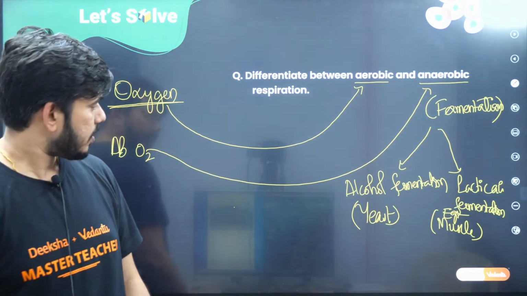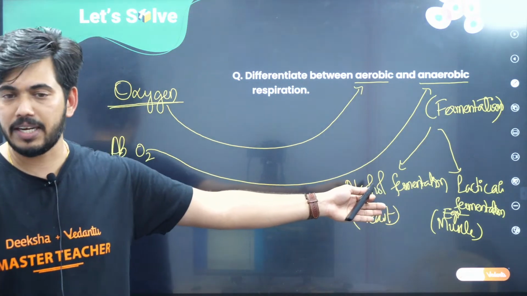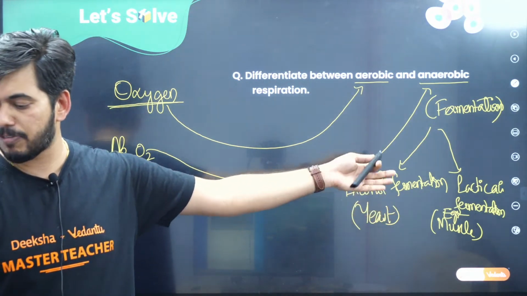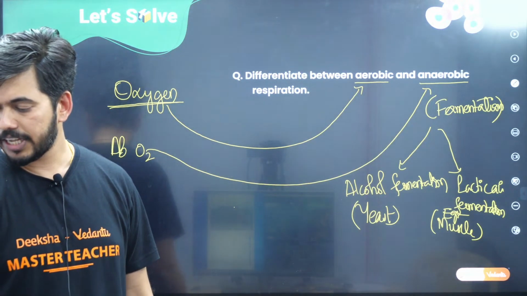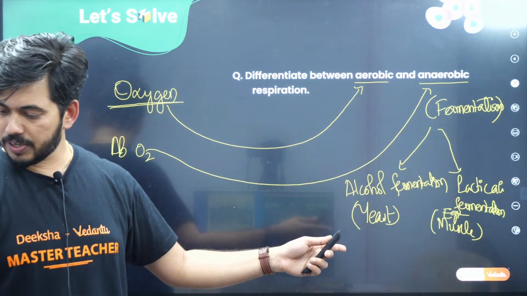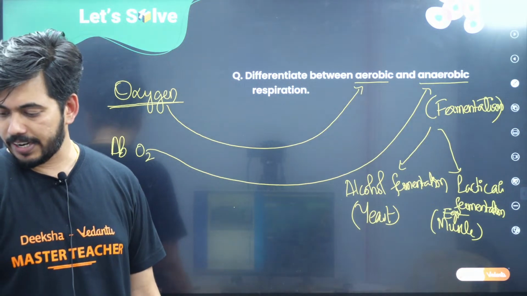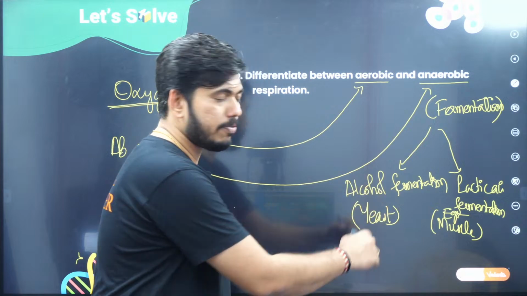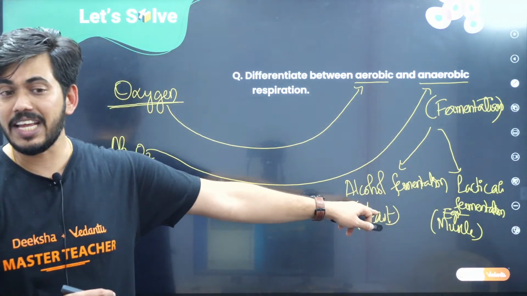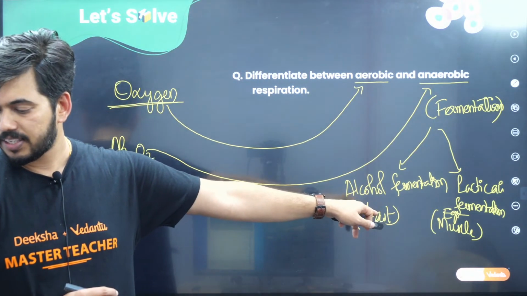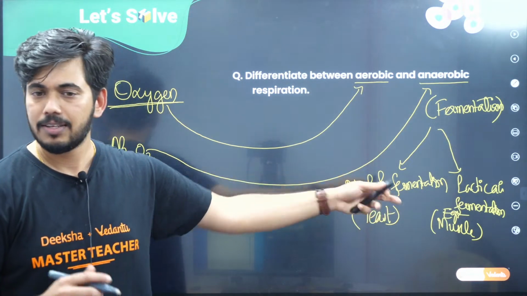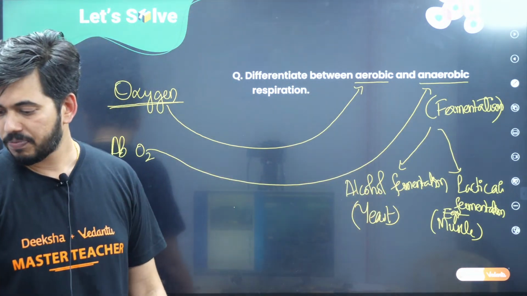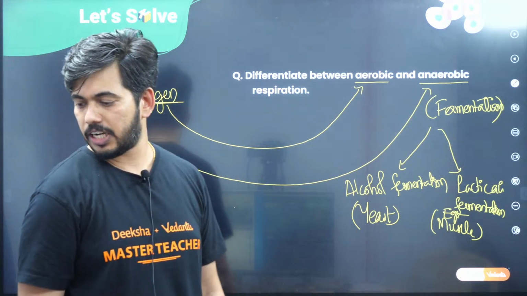Alcohol means ethanol fermentation. So here ethanol will be produced. Ethanol fermentation we can say. I hope you are clear now. Ethanol is also a type of alcohol only, right? So when we speak of alcohol, there will be a formation of ethanol. The general term I have used is alcohol; ethanol is also alcohol only. I hope you understood now.